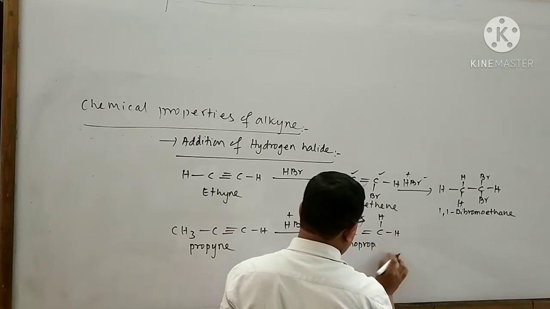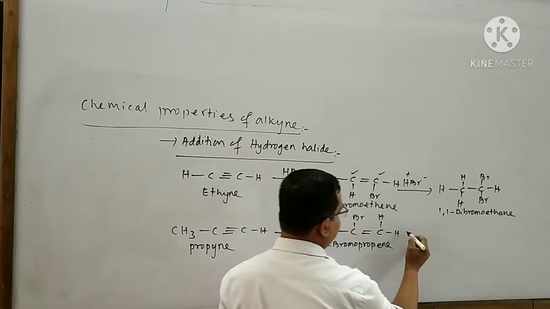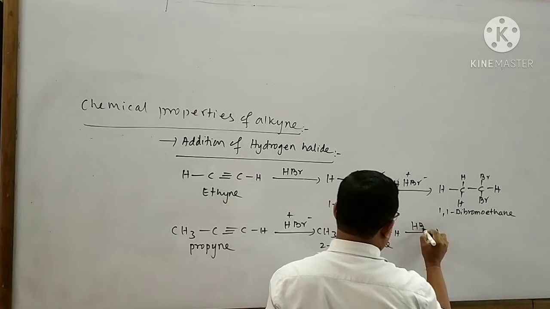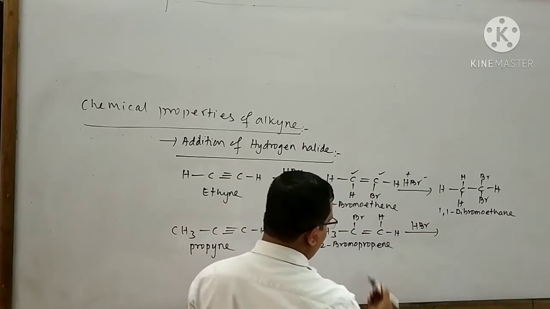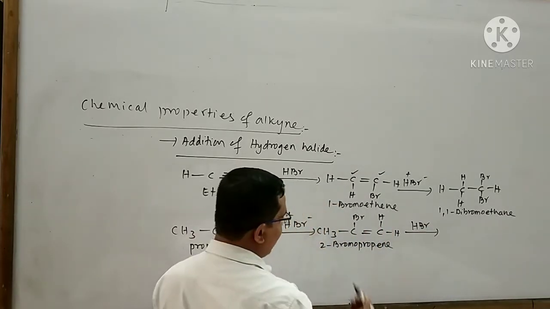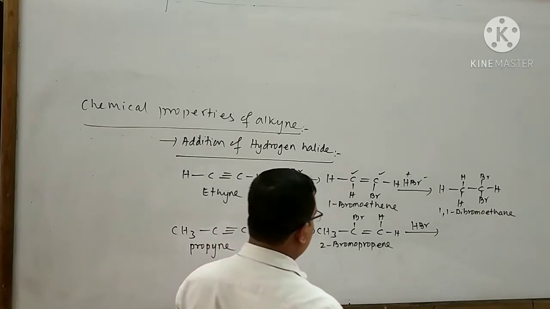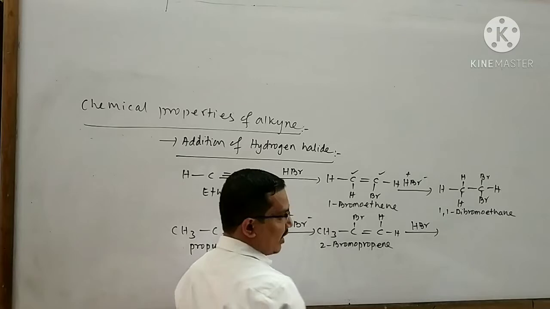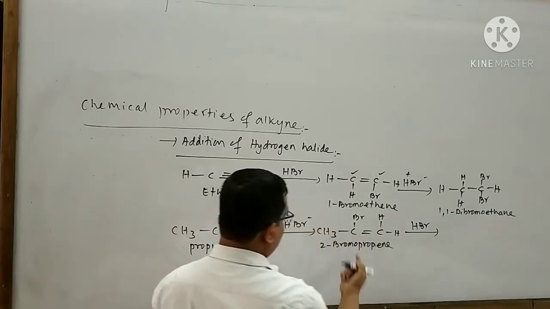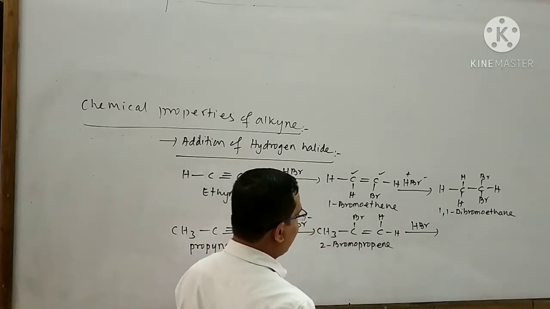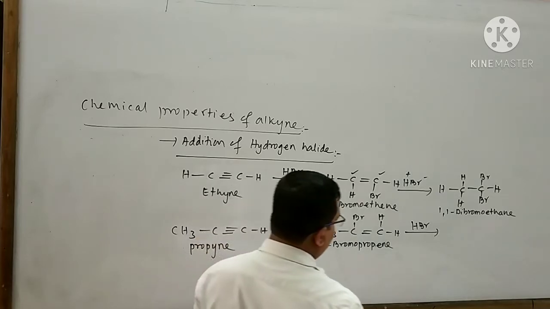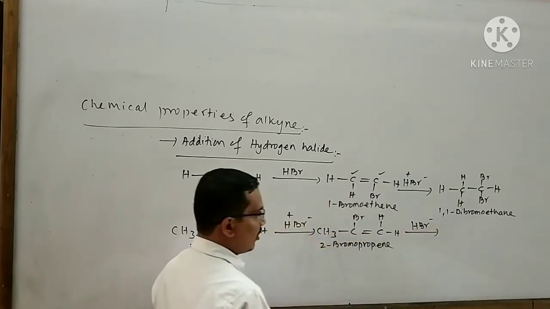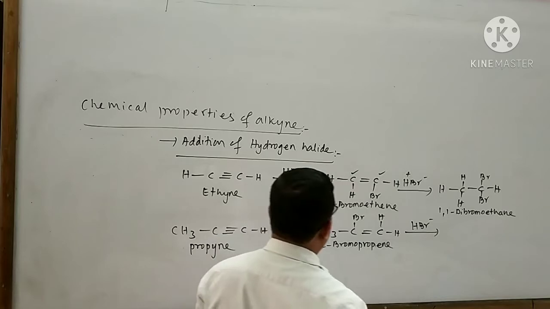Again, this 2-bromopropene reacts with another HBr molecule. Then what will happen? Again, this reaction also obeys Markovnikov's rule. Look at that. This carbon carries two hydrogen atoms. This carbon does not carry any hydrogen atom. So the negative part, Br minus ion, will attach with this carbon atom.